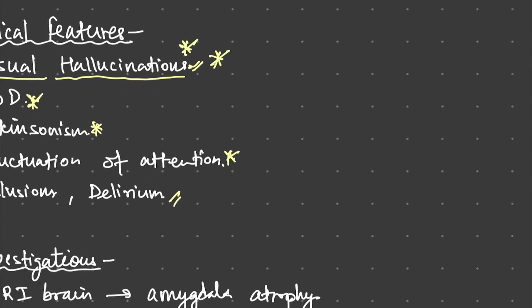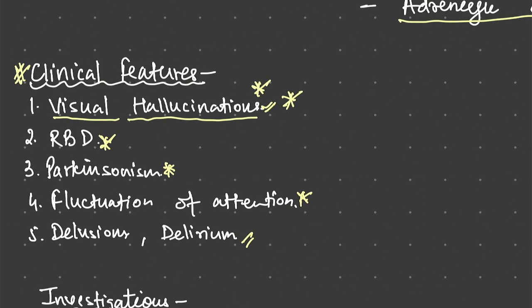To emphasize it more, let me tell you once again. Clinical features are visual hallucinations, REM sleep behavior disorder, Parkinsonism-like features, and fluctuation of attention. There can be delusions, delusion of infidelity, delusion of theft, and there can be delirium.